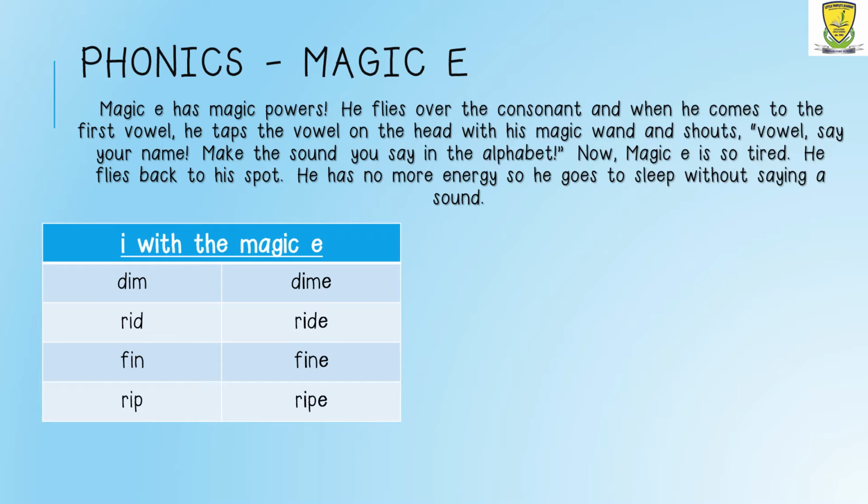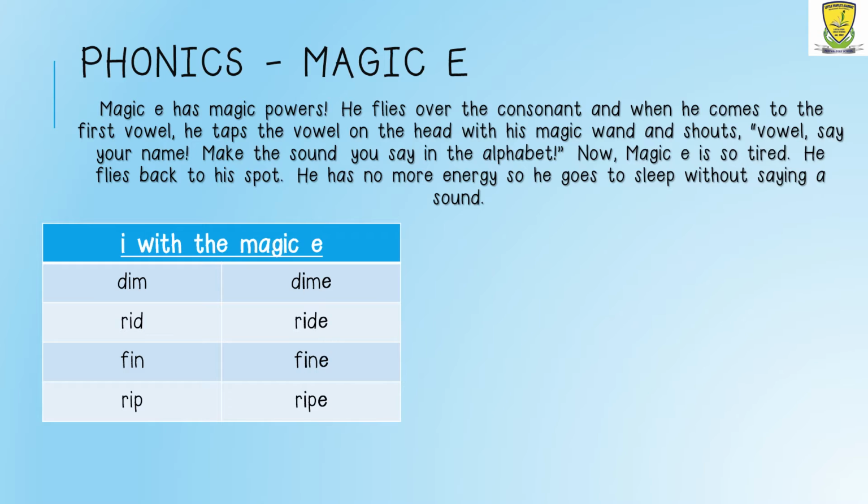Can you say the next one on your own? Try saying it on your own. Fin. If we add an E at the end of that word, the I becomes an I. Try saying the word on your own now. Fine. And the last one, rip.